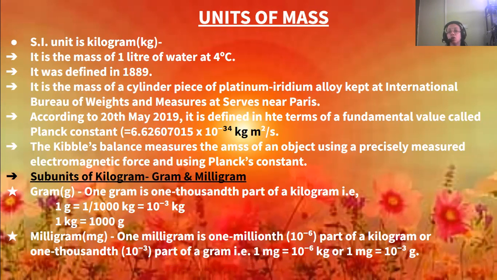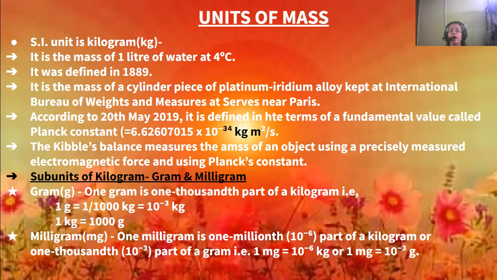It is 6.62607015 into 10 to the power minus 34 kg meter square per second. Okay, that is the Planck's constant, and it is defined in terms of a fundamental value known as Planck constant.